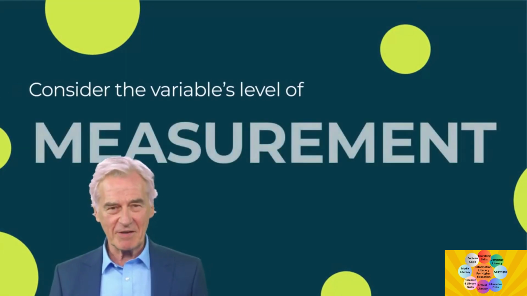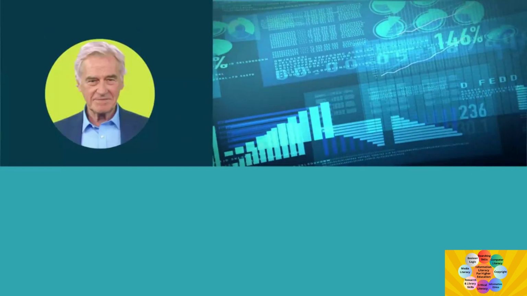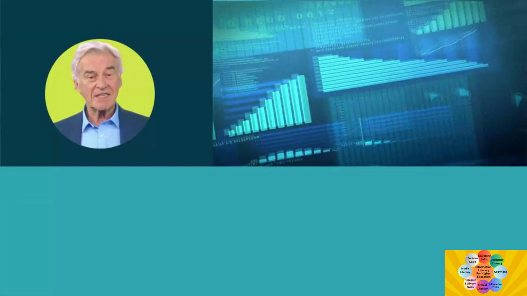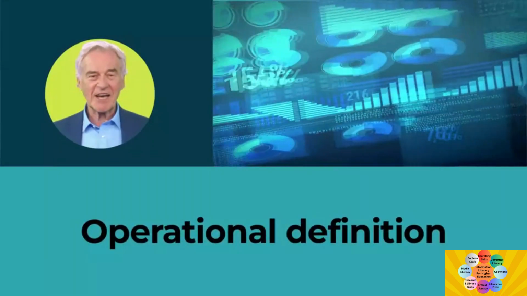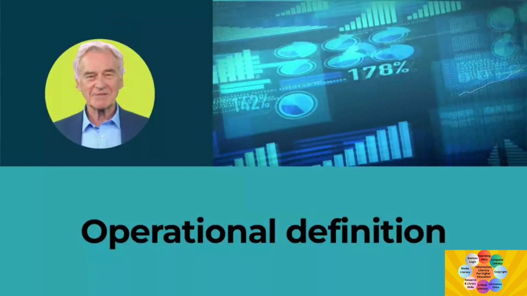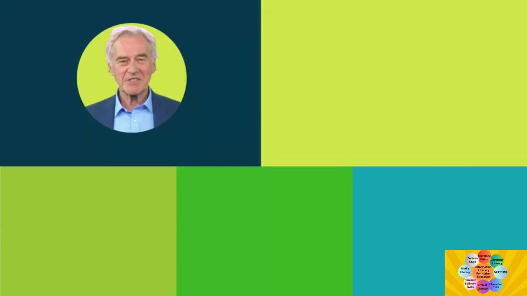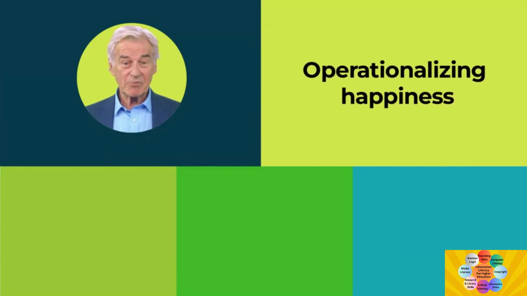Whether a variable is qualitative or quantitative, or continuous or discrete, it is also important to consider the variable's level of measurement. In order to determine the level or scale of measurement, we again need to consider the operational definition. That is, we need to define the variable in measurable terms. For instance, the variable, happiness, can be operationalized in many ways.